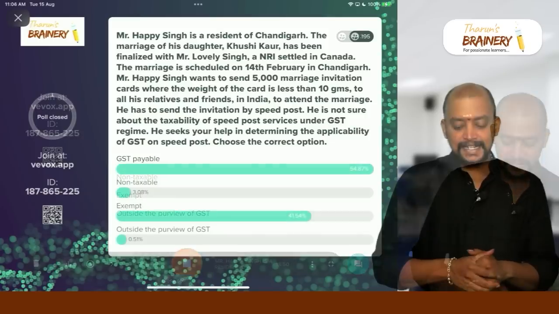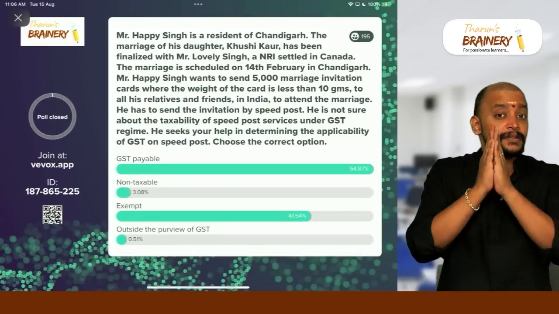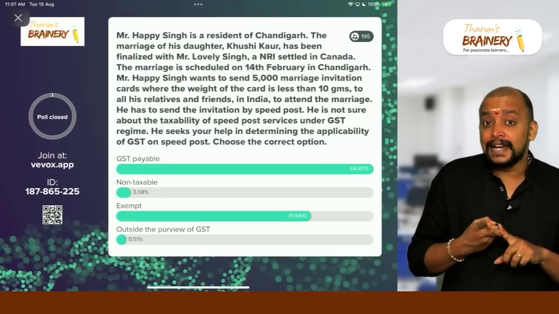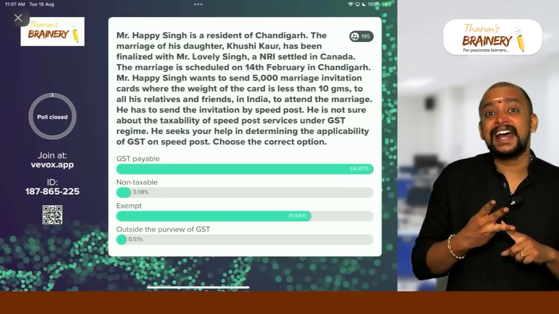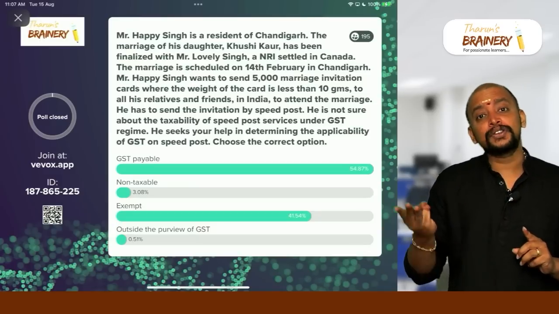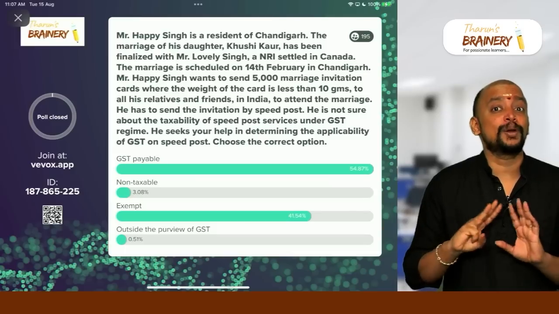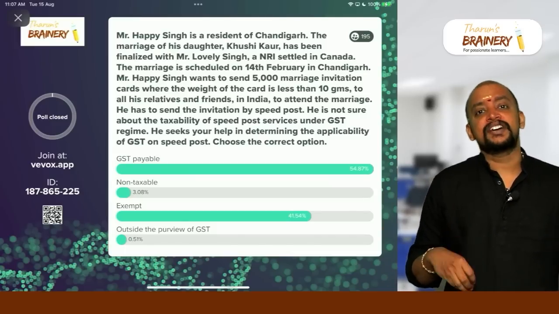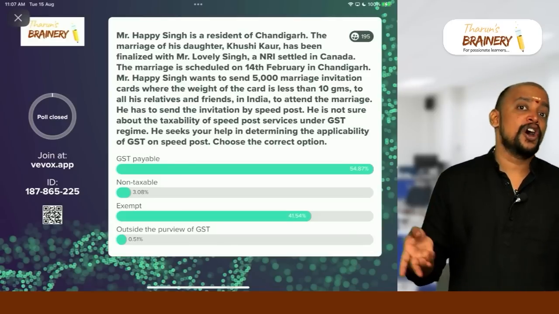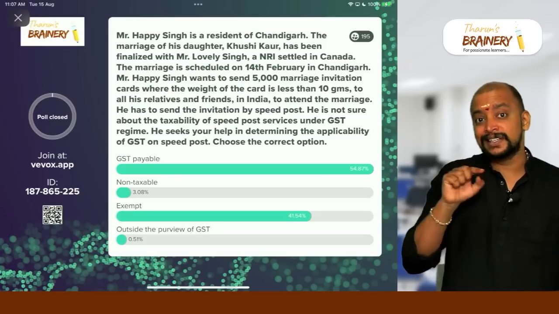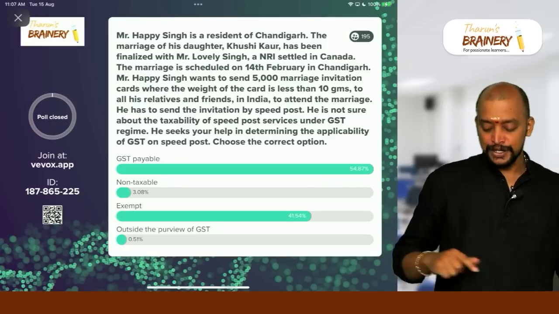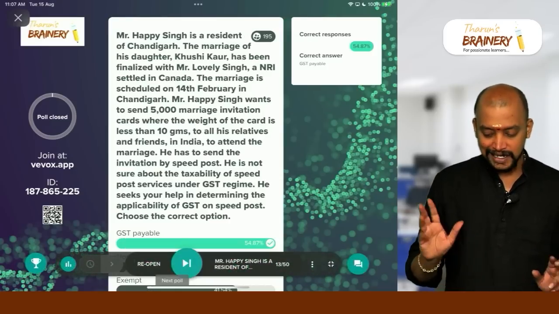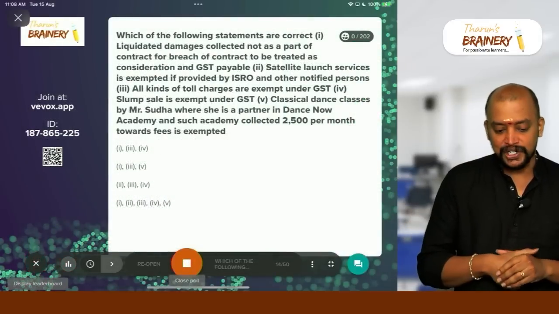See, actually here one exemption is there with respect to the Department of Post. What is that? Postcard, inland letter and envelopes less than 10 grams. So here, even though it is less than 10 grams, it is not a normal post, it is a speed post. Speed post, express parcel post and all will be definitely taxable. So therefore, a normal post, book post or registered post with less than 10 grams is only exempted. So here it will be always GST payable. So the answer is GST payable in this case. That is the answer. Okay. We are moving on to the next question.